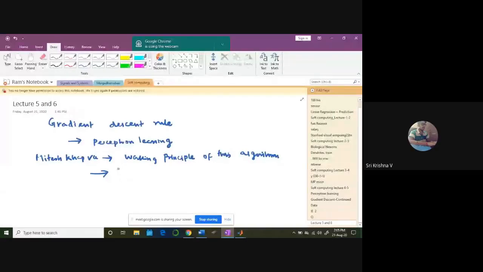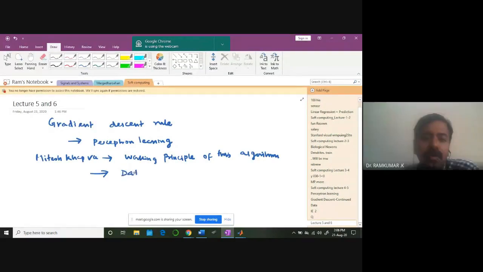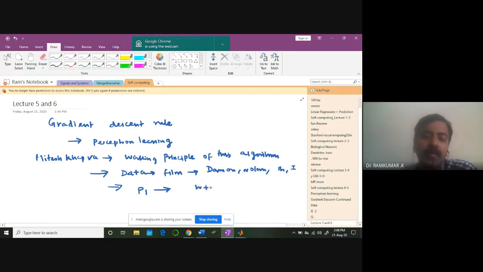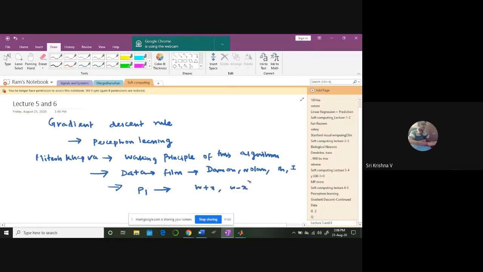We took data about a film, like whether the film is good, whether it is directed by Christopher Nolan, whether it's a thriller, the IMDb rating. Then we looked at how the weights need to change. That's W plus X and W minus X, where we stopped. So weight new equals weight old plus eta of dou E by dou W.